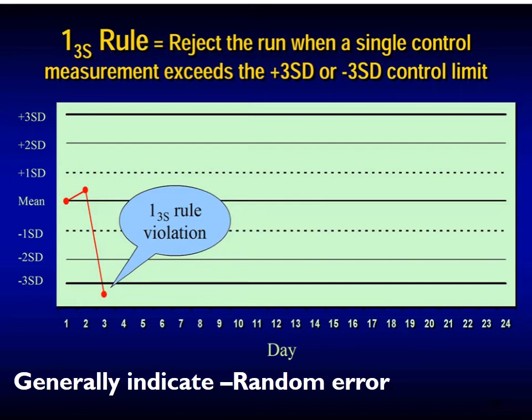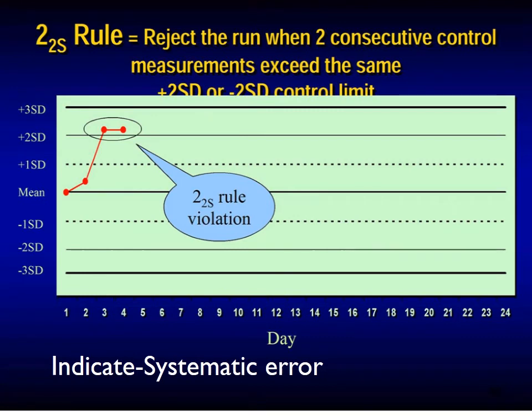Whenever there is a 1-3s violation, you should reject the run and you should go for rerunning of quality control. That is, you should rerun the quality control once again. Again, if it fails, then you should calibrate.